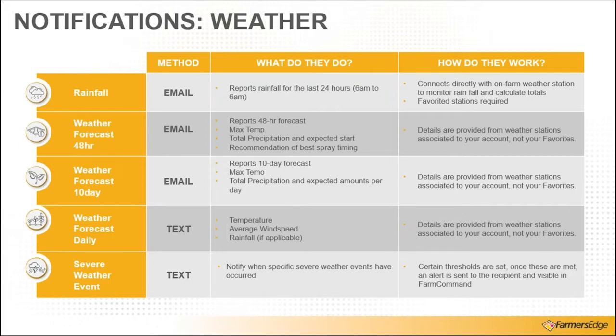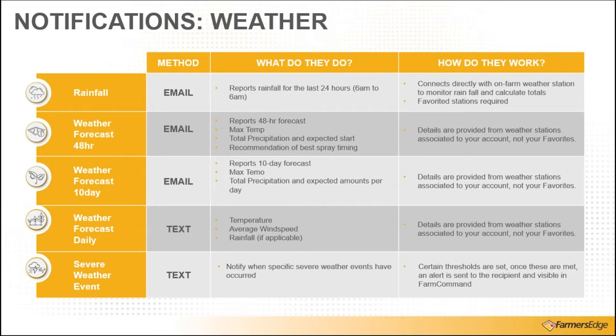The next one down is our weather forecast for the 48-hour. This reports a 48-hour forecast each day. It displays values like the max temperature, the total precipitation, and the expected start time of that precipitation. And it also makes a recommendation of the best spray timing based off of a delta T value. So for those who don't know, the delta T value is an indicator of acceptable spraying conditions. It's not a true inversion value, but it does bring awareness to inversions to make the most out of our applications.